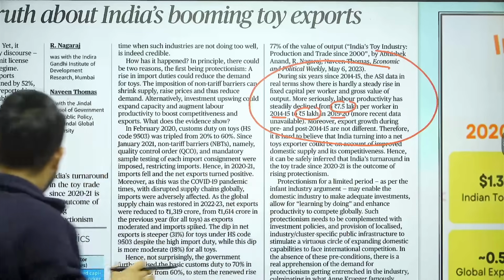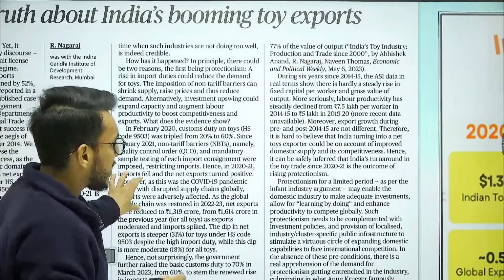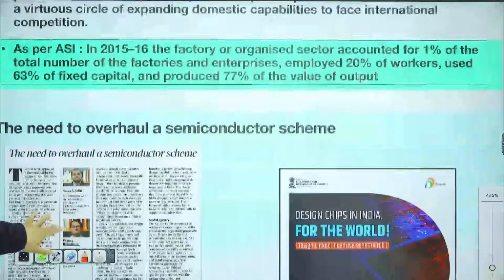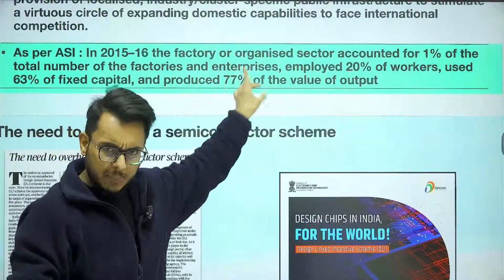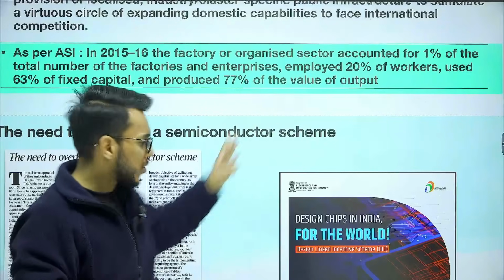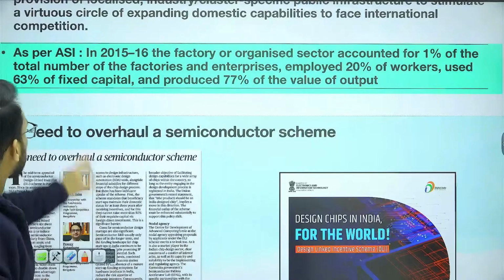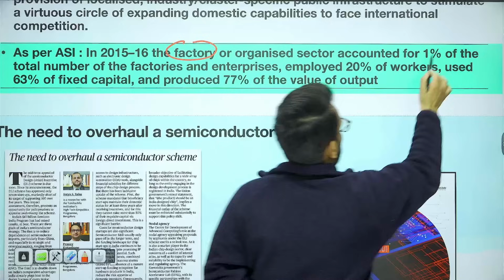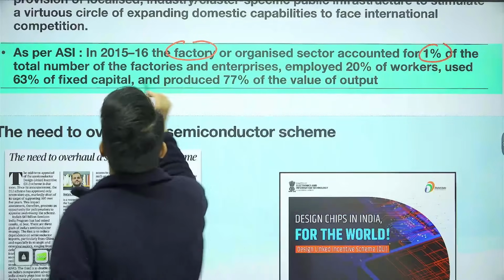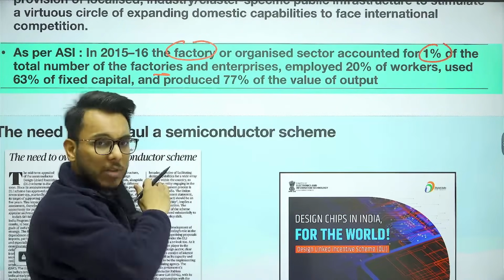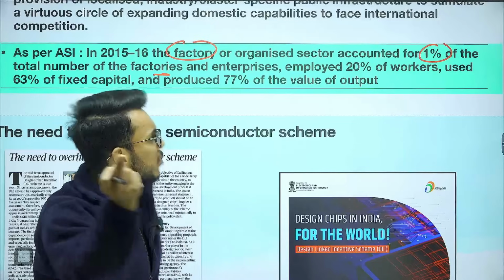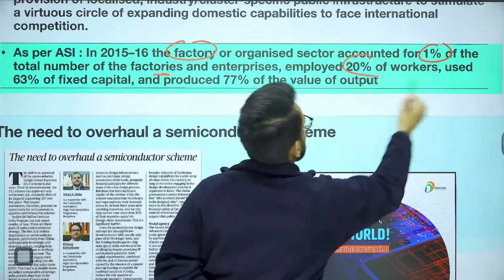Also, if we see the annual survey of industries, there is some more important data, and guys, please use this data in some other answers also. It has been provided that when we talk about factories or the organized sector, they account for 1% of the total number of factories in India. Out of all the manufacturing units, the factories that we have, the organized sector is just 1%. They employ 20% of the workers.